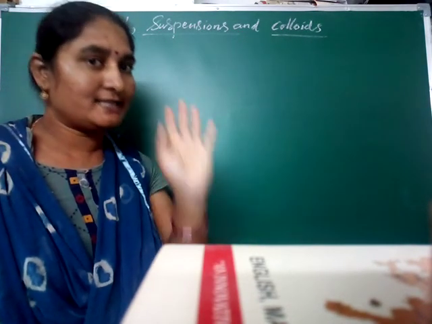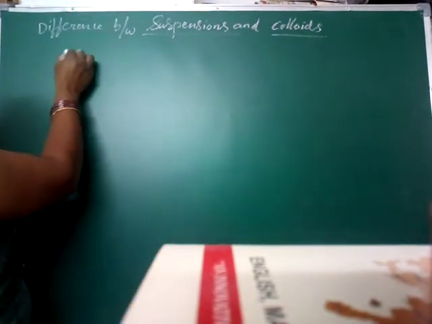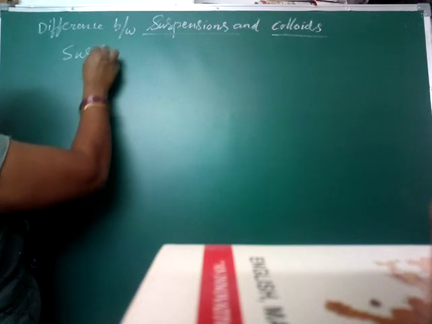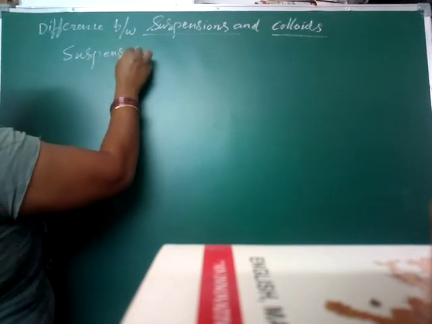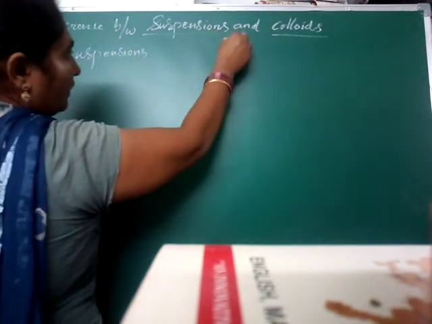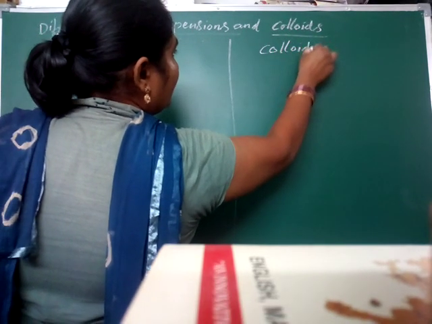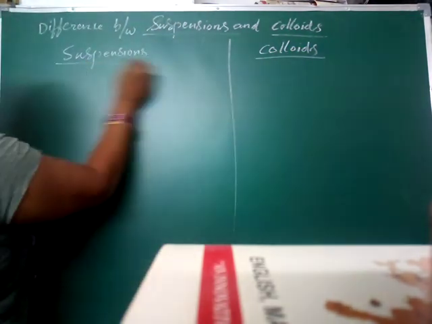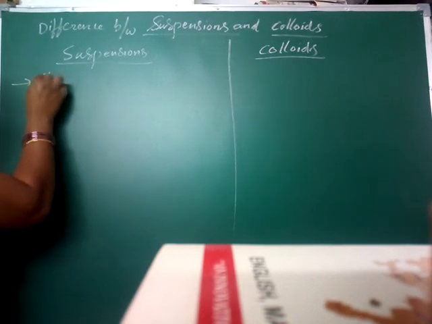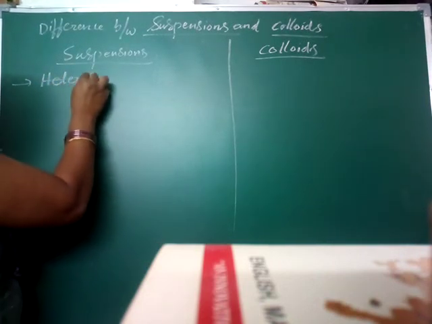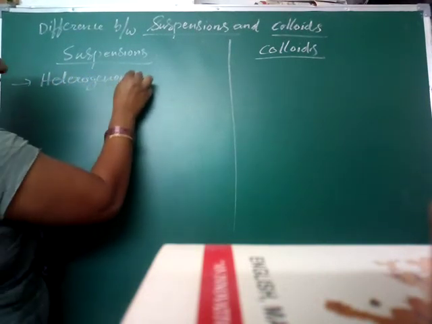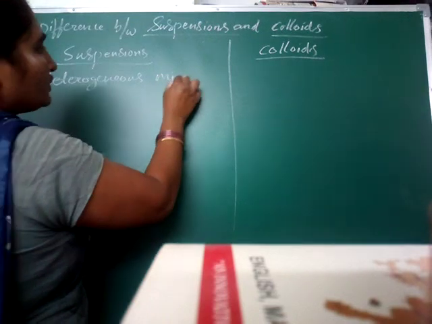So listen carefully. What is the difference between suspensions and colloids? Simply, you can understand it.